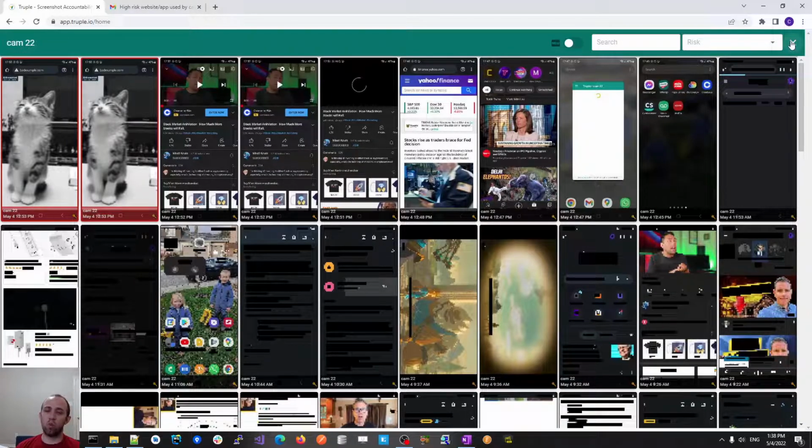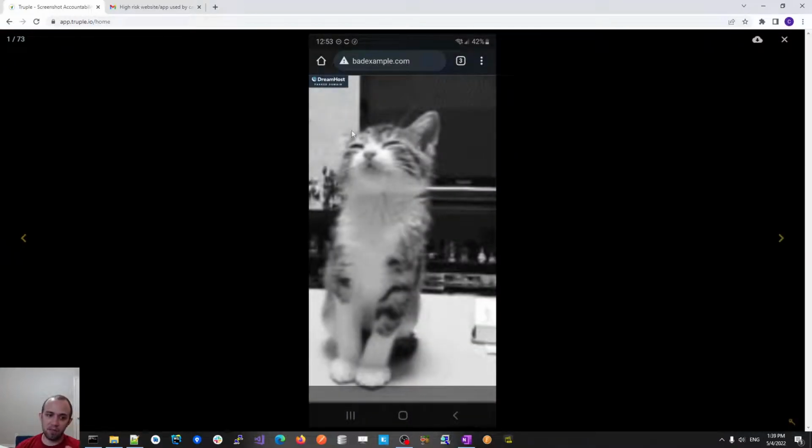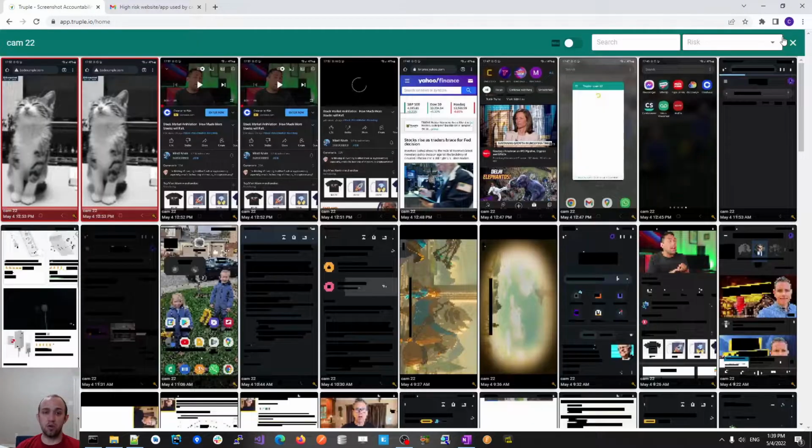When the Truple app detects that a bad website was open, it immediately triggers a screenshot to be captured. So that's why you see these two screenshots here, and it also immediately flags the screenshot as high risk based on the website that was loaded. It's not flagging it necessarily due to the content of the screenshot though. So in this example, badexample.com, it loaded this cat, it's flagged as high risk, and it's flagged as high risk because it's a high risk website that was loaded.